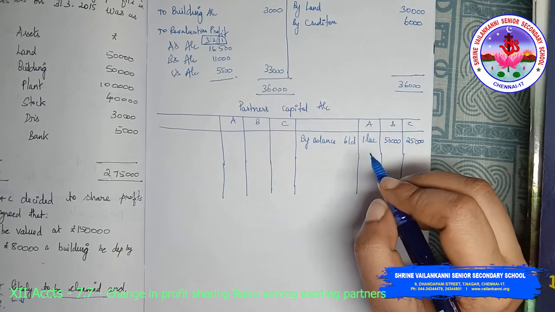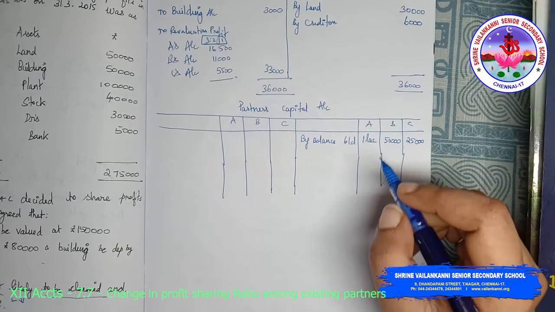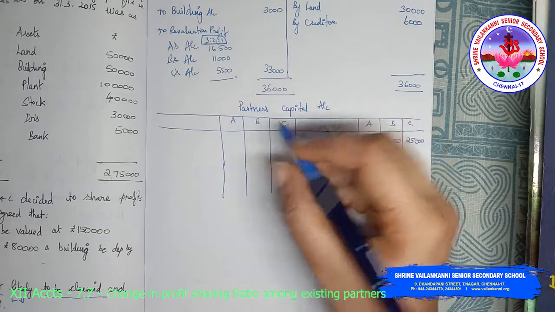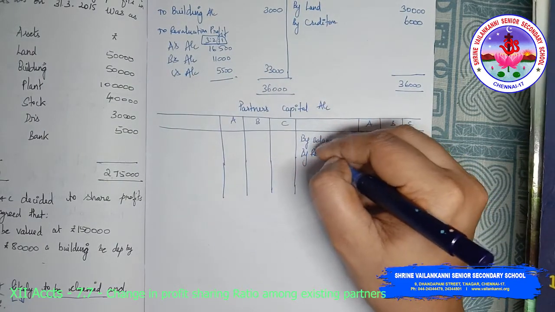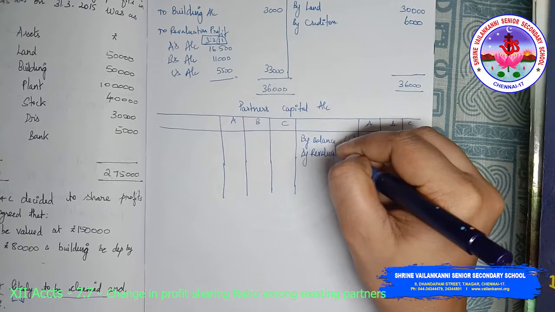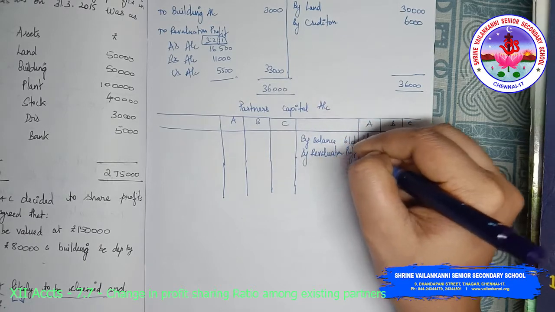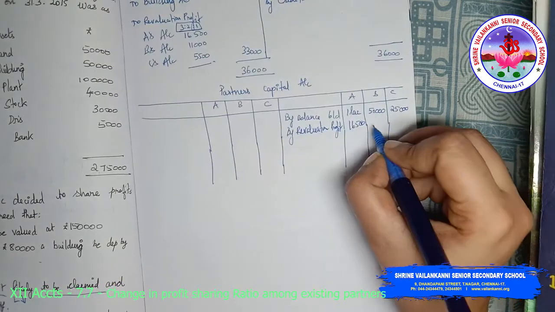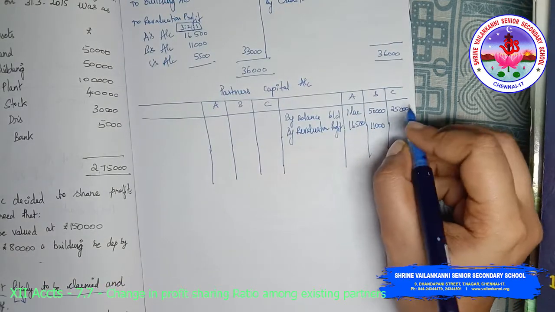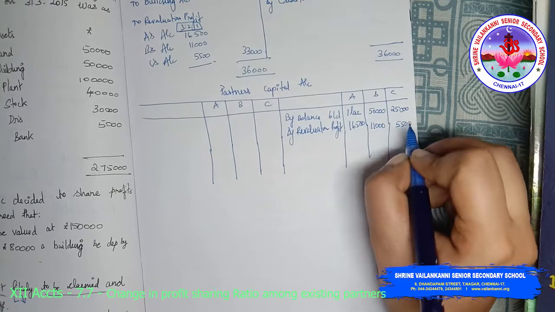The next one you're going to write is revaluation profits. Okay, so by revaluation profit, so 16,500, 11,000 and 5,500.